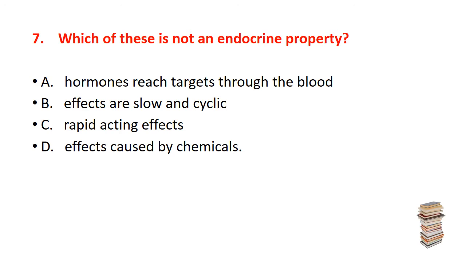Seventh question, which of these is not an endocrine property? A, hormones reach targets through the blood. B, effects are slow and cyclic. C, rapid acting effects. D, effects caused by chemicals. The correct answer is C, that is the rapid acting effect.